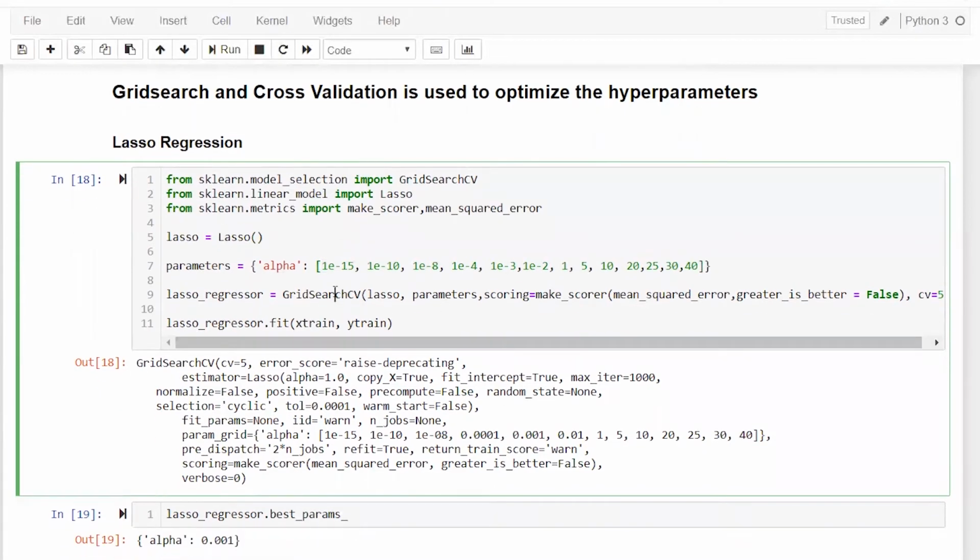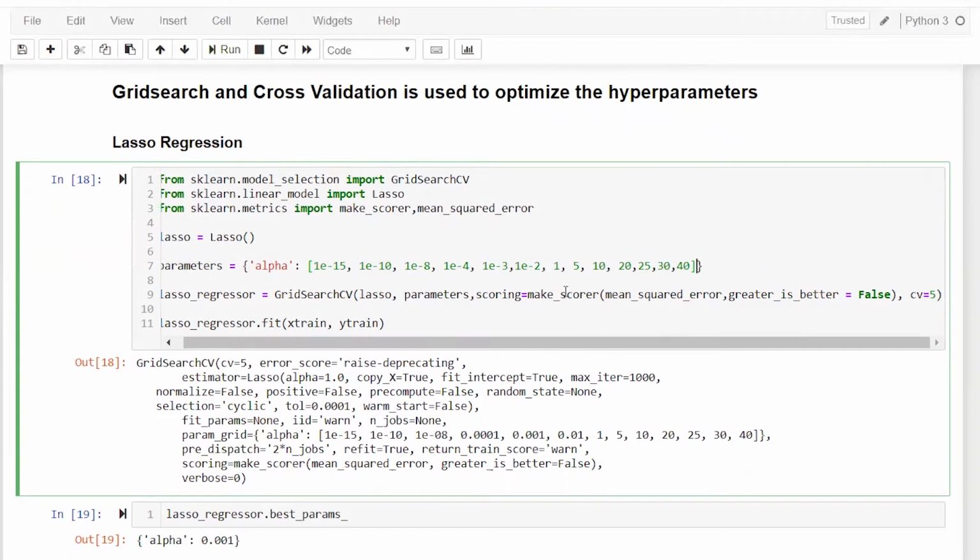So for that, I am doing the grid search, and what parameters am I giving in this? I'm giving this Lasso, which is the initialized class. I'm giving these parameters. What will grid search do with the parameters? It will search on all these values, and wherever you are getting the best result, that it will give.